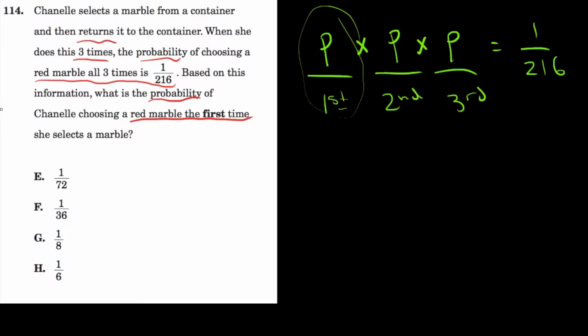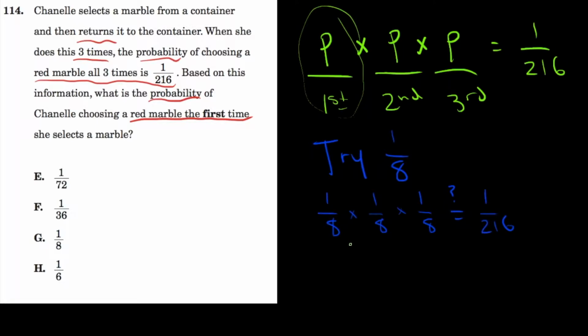Okay, I see that there are numbers, fractions really, in the answer choices. So I think this is going to be good for trying answers. I'll start someplace in the middle, and 1/8 looks easier to deal with than 1/36. So I will try 1/8. So if that's the probability, the question is 1/8 times 1/8 times 1/8 equal to 1 in 216?